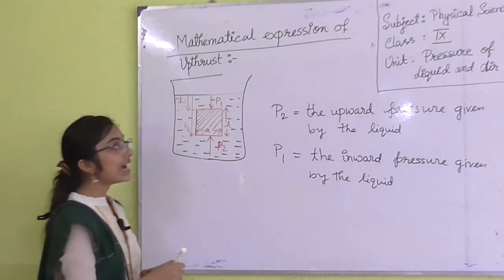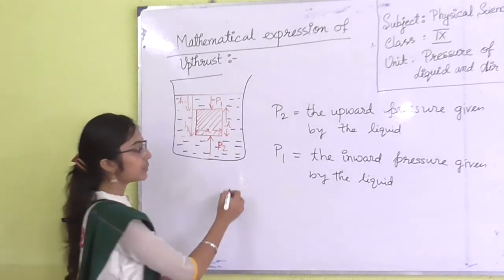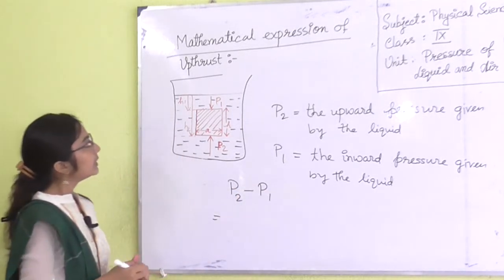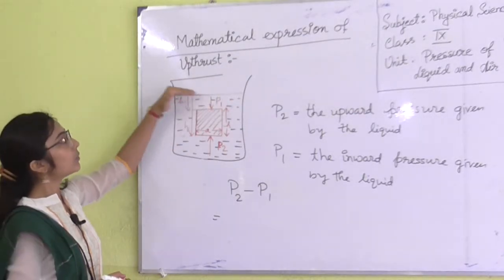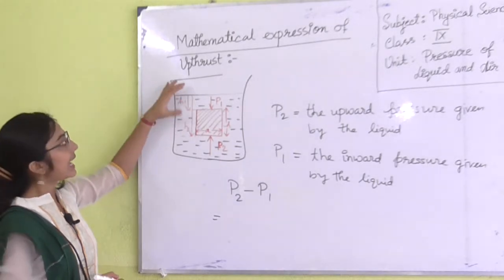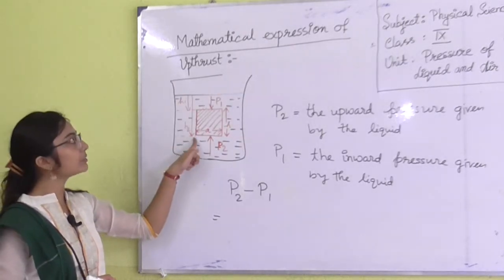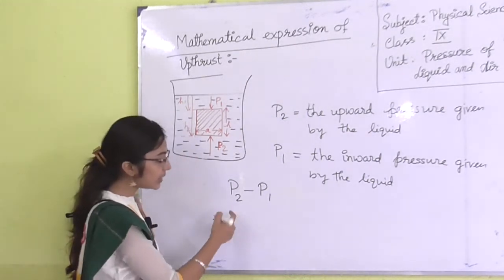Now we have to find out the difference between these two pressures. So we have to find out basically P2 minus P1. Look very carefully. H1 is the distance from the free surface of the water to the object, that is H1, and H2 is the distance from the free surface of water to the bottom of the object. So the pressure P2 is equal to what?